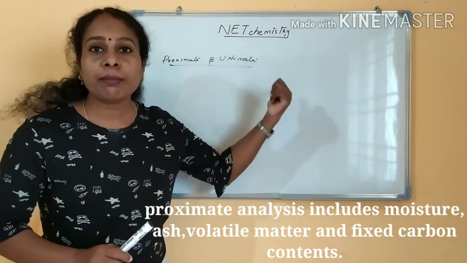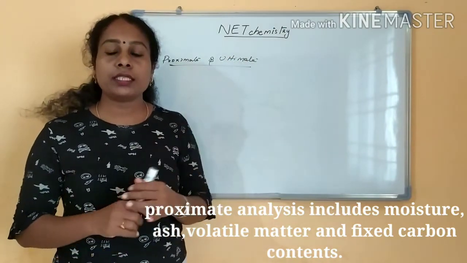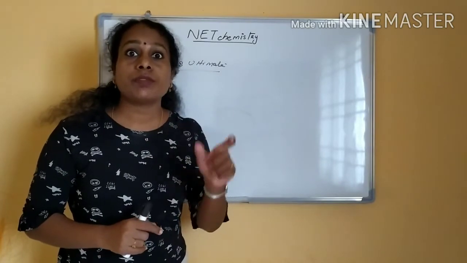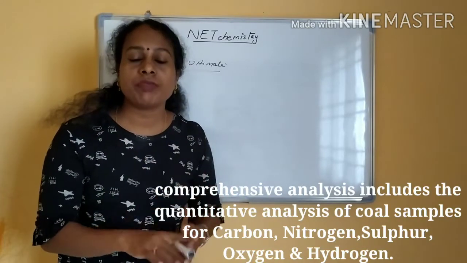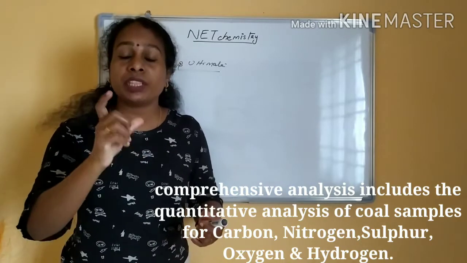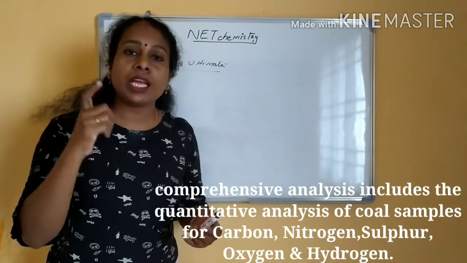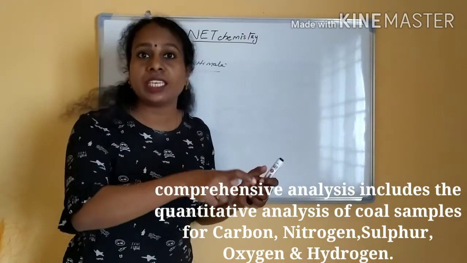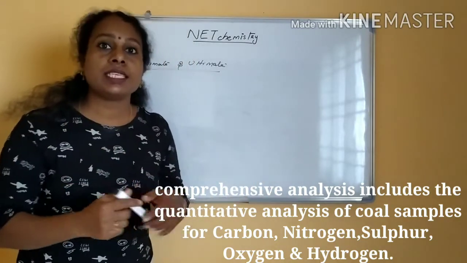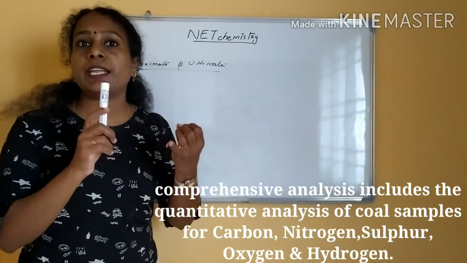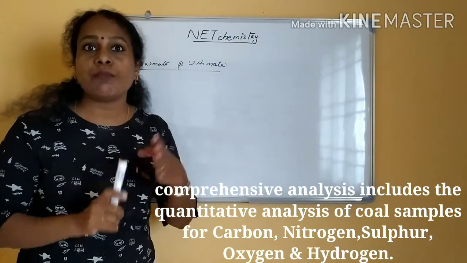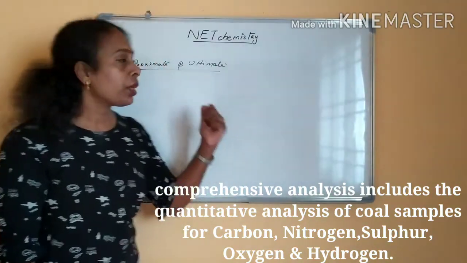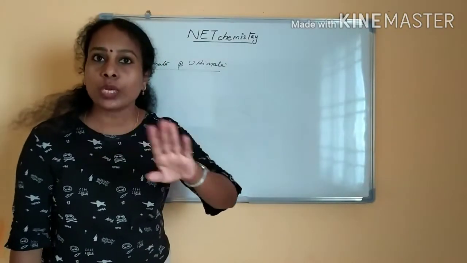But what is the ultimate analysis? Ultimate analysis uses sophisticated instruments. We are doing quantitative analysis. We extract the sample with suitable solvents, inject the extract into the instrument, and analyze the elements present: carbon content, nitrogen, hydrogen, sulfur. All those elemental analyses we do in the ultimate analysis. But in the proximate analysis, there is no extraction.